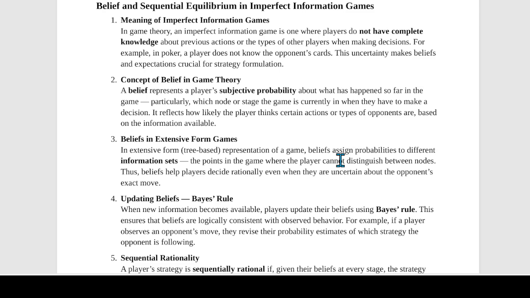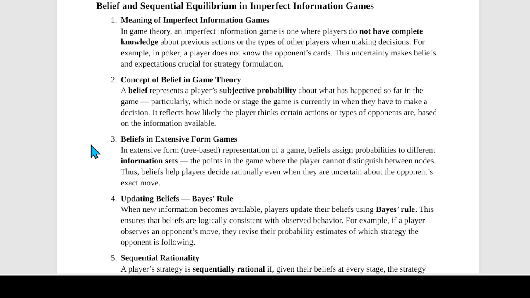Okay, now what is the concept of belief in game theory? So we're gonna understand what a belief is. So belief क्या होता है कि beliefs are a player's subjective probabilities about one, what actions the opponent might have taken, two, where the game currently is in their decision tree, and three, what type of player the opponent might be. तो ऐसी कुछ चीज़ों के बारे में subjective probabilities associated, मतलब जो भी thinking system रहेगा of the player, उसके in accordance to that the player associates these probabilistic values.